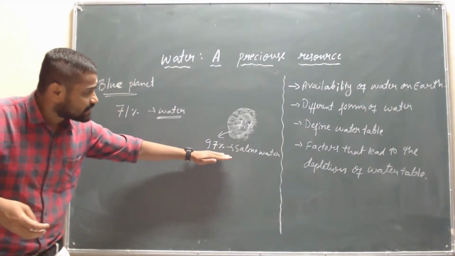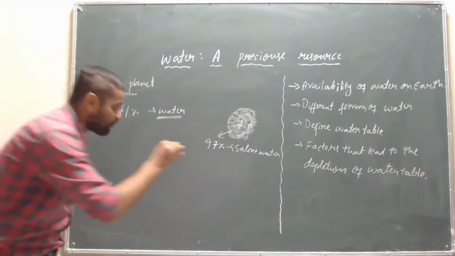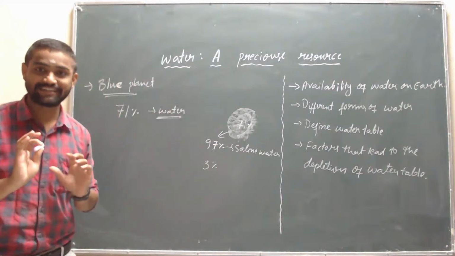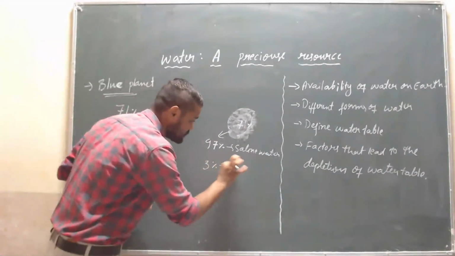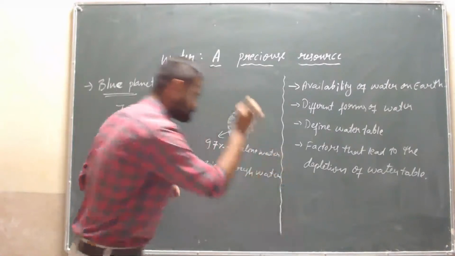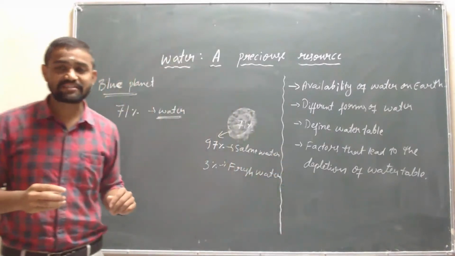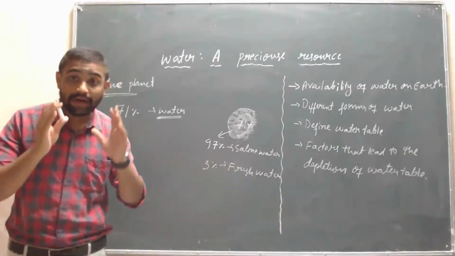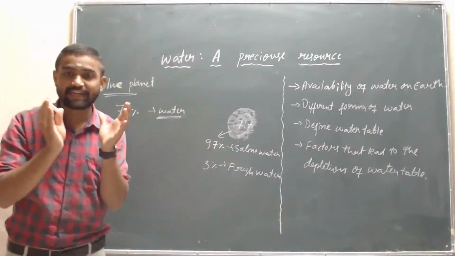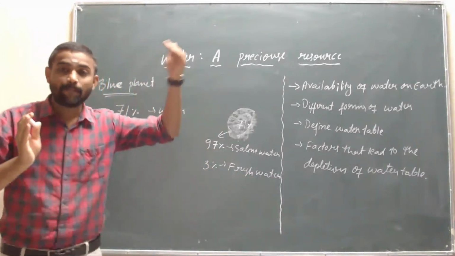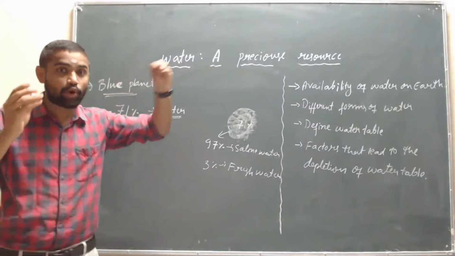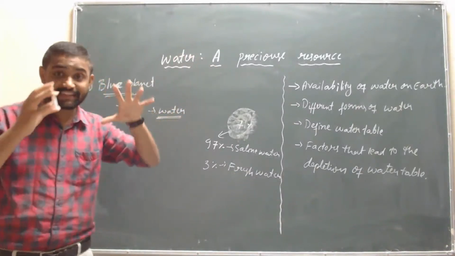Okay, the total remaining is 3% of water. Remaining 3% of water is fresh water, children. Okay sir, 3% is fresh water, but in this 3%, the maximum amount of water is frozen in the polar ice caps. Okay sir, ice agibittalli polar at the end of the earth, isn't it?